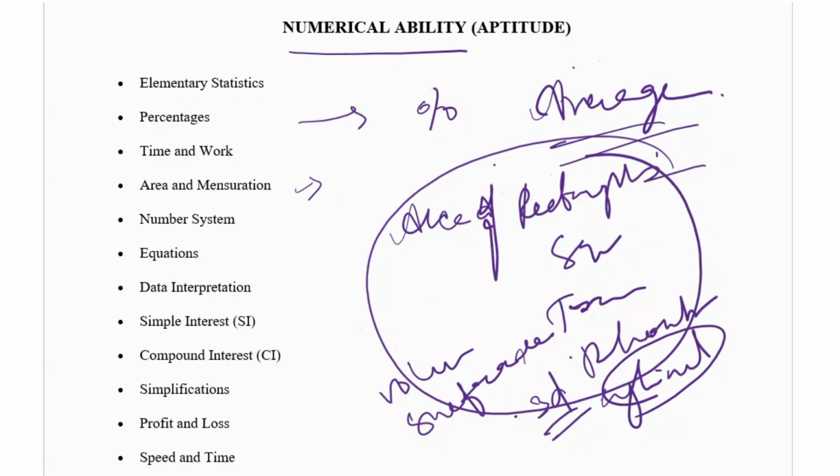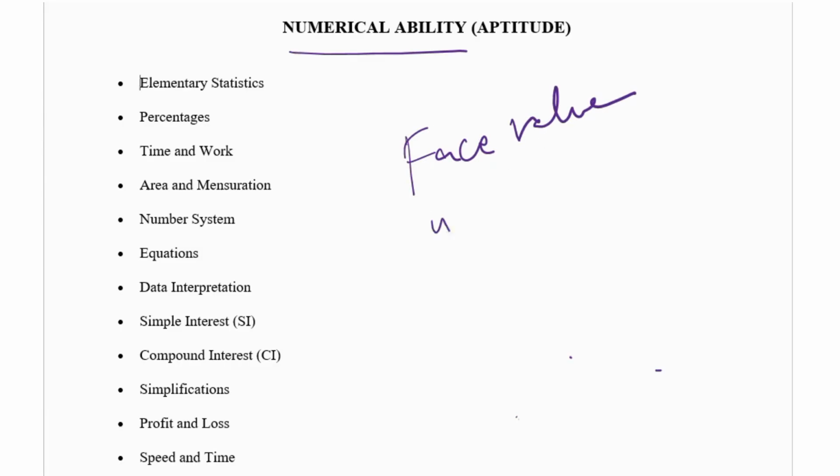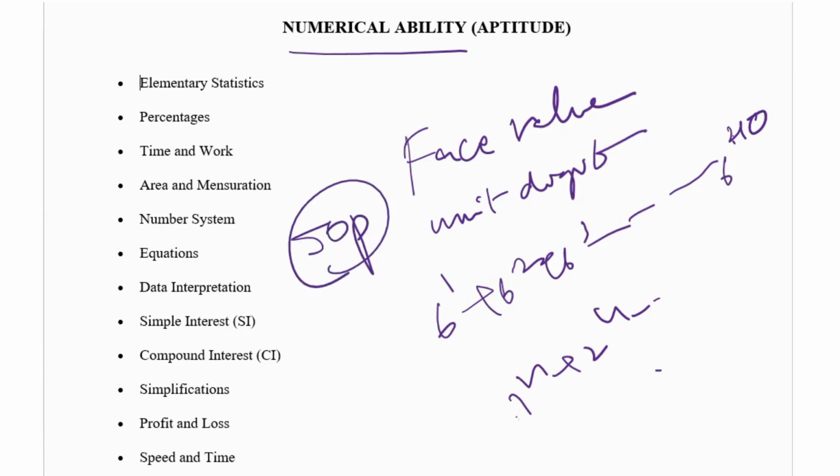Okay, the next one is number system. Number system topics are mostly like unit digits, place values, face values, and powers like 6 power 1, 6 power 2, 6 power 3, and so on, 1 power n, 2 power n. There are a lot of problems in number system, so you have to solve them all. At least if you solve 50 problems in number systems, it's enough.